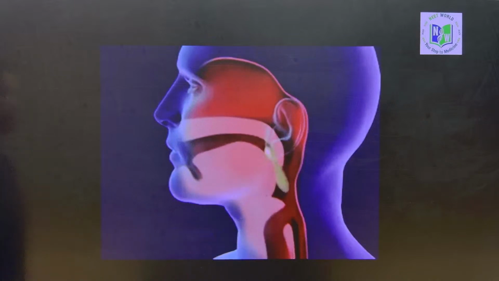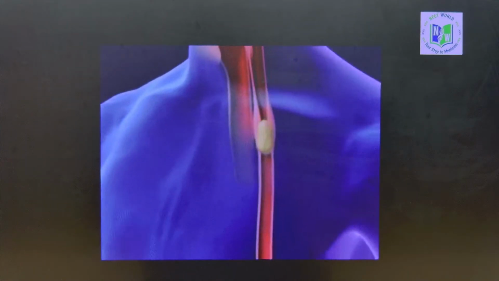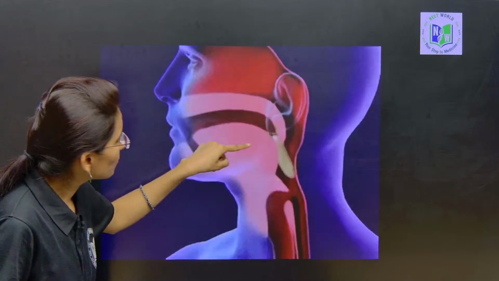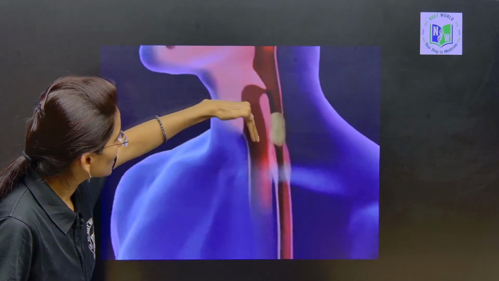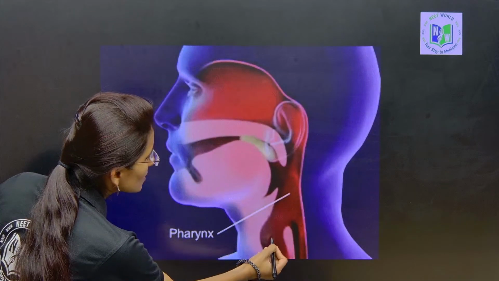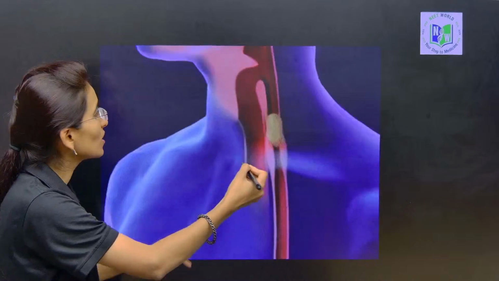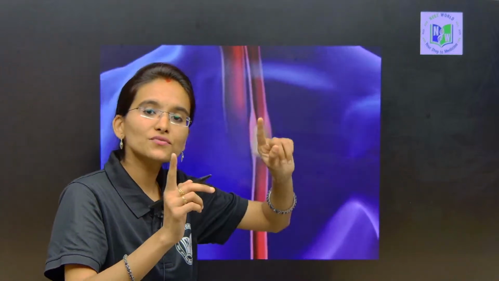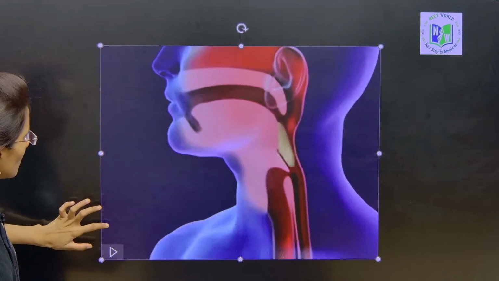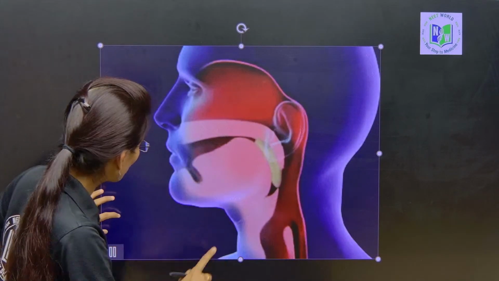Before understanding, have a look at this beautiful mechanism, the most tricky mechanism I can say. Once again have a look, my dear students. Whenever the food is going to enter, this will be the esophagus, this region is the pharynx and trachea region, and this region is called the esophagus, okay. Completely, the pharynx is the common passage for food and air. To understand the concept you need to look at it perfectly.